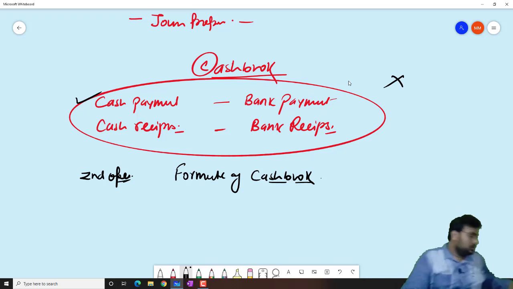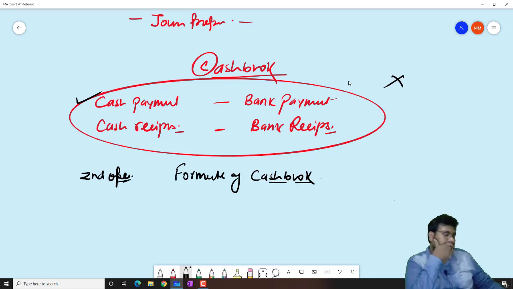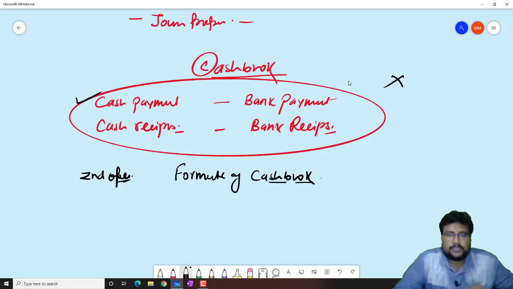Okay bacha, chalo ji. So the next thing we have to study is the difference between cash account and cash book. Our first thing is cash book basics. Second thing is the format of cash book.